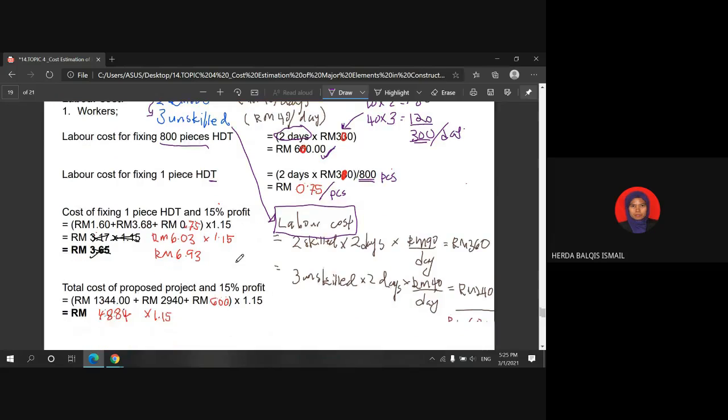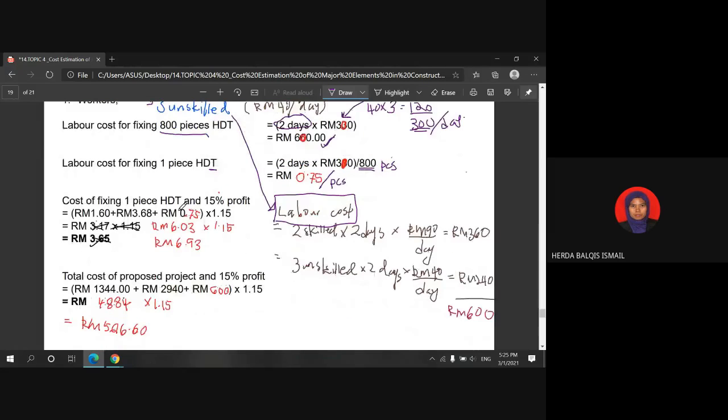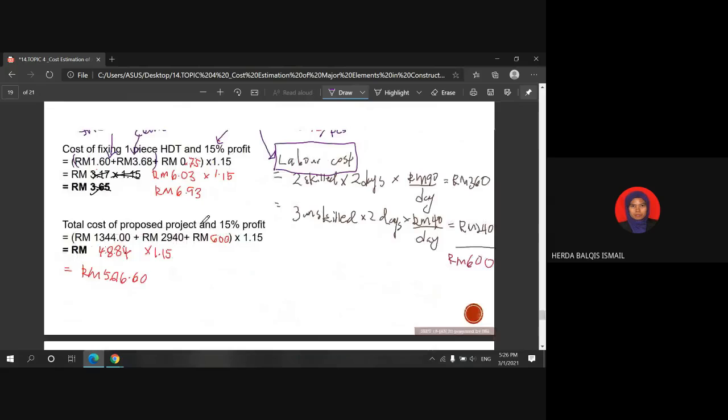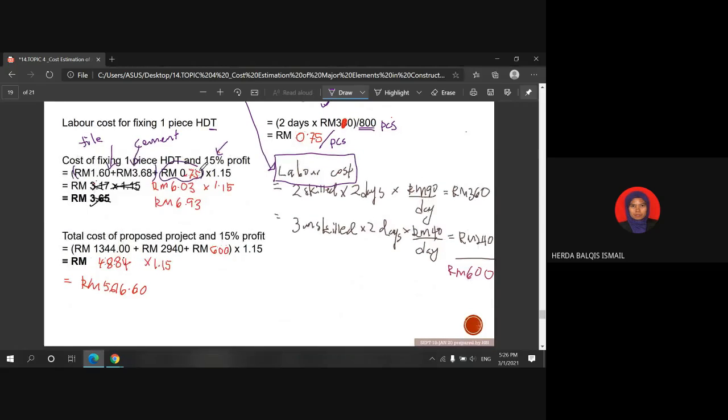So next, cost of fixing one piece heavy duty tile including the profit, which is 15%. So basically, this is the material cost. Okay, the cost of tile, the cost of the cement. So basically, we already calculated the total. It is 5 ringgit 28 cent. So the labor cost is 75 cent for each piece.